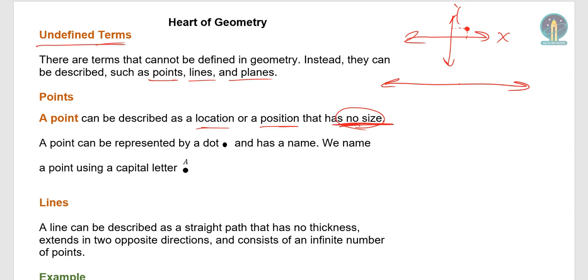It pertains to a certain location in space without size. A point can be represented by a dot, and has a name. We name points using a capital letter. For example, this is point A. The dot is the point, and the name of the point is point A.